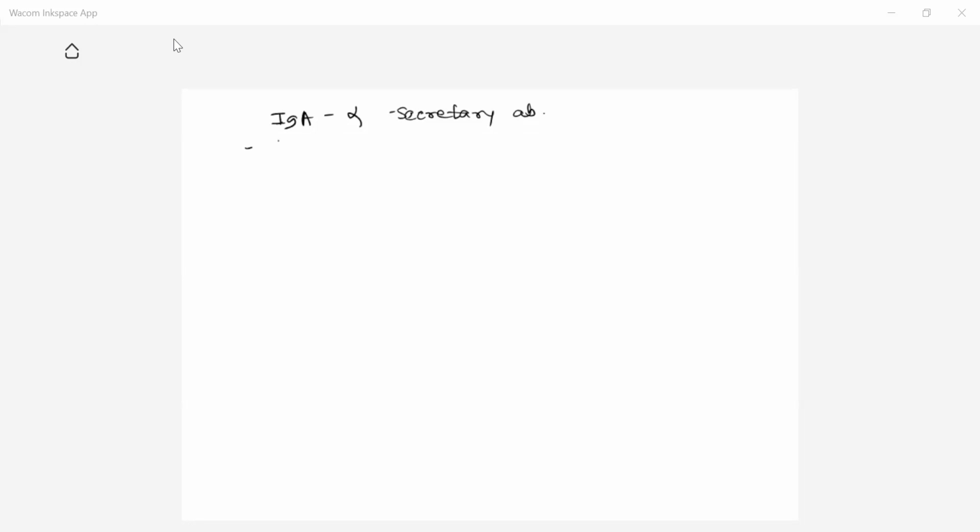IgA is present in the body secretions. It is especially present in the body secretions like mucus. It is present in the mucus. It is present in our tears. It is present in the saliva.